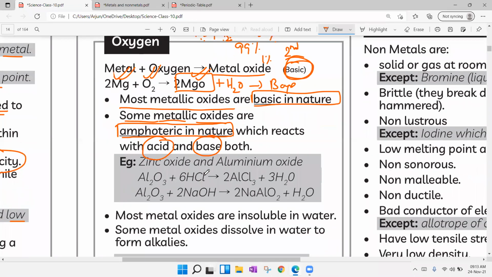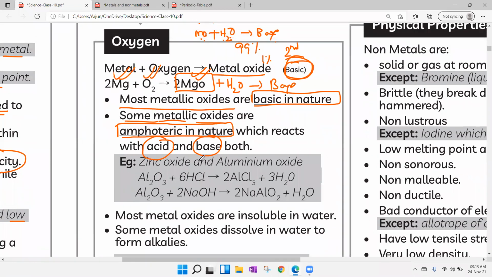Example of amphoteric: we have aluminum oxide and zinc oxide. Two oxides are there. Aluminum oxide, Al2O3, zinc oxide, ZnO. These two are examples of amphoteric oxides. Next, aluminum oxide will react with HCl because here its nature is basic. Aluminum oxide will react with a base because here its nature is acidic. Whatever it may be, we will get salt and water, of course, a neutralization reaction.